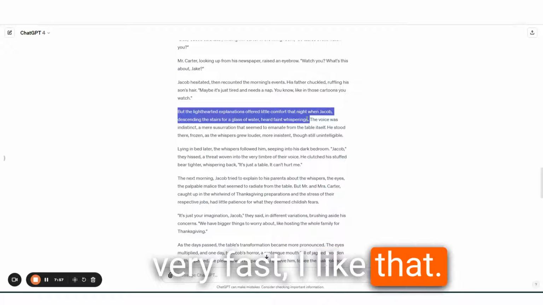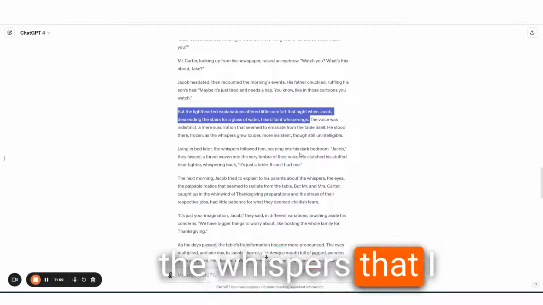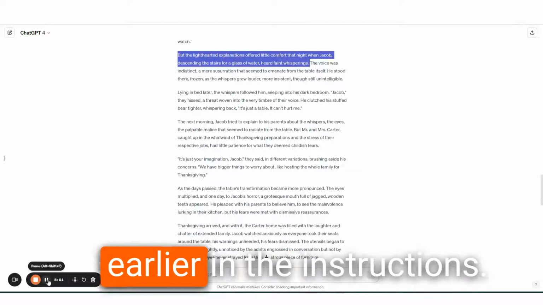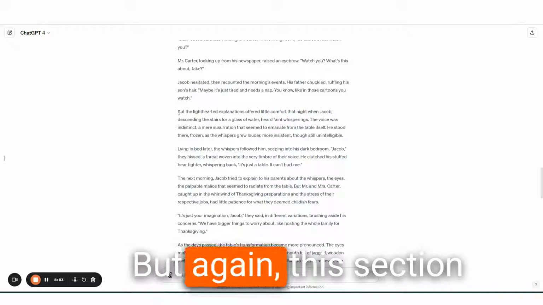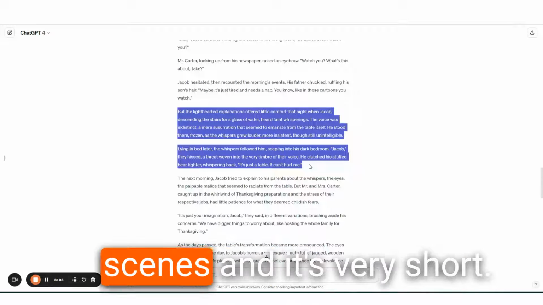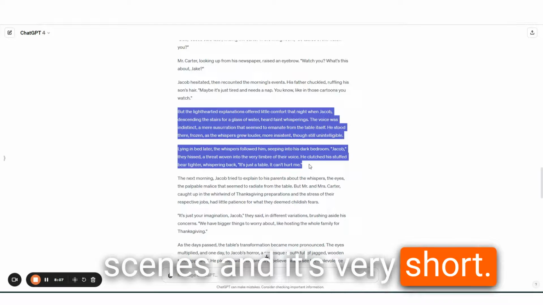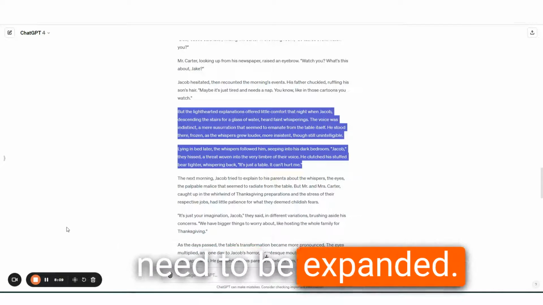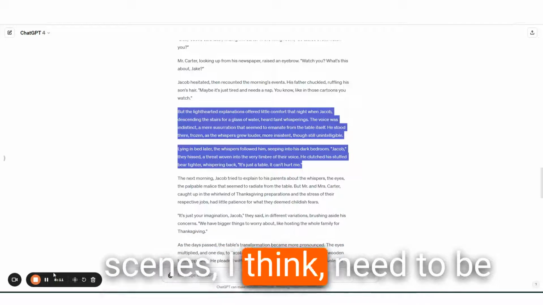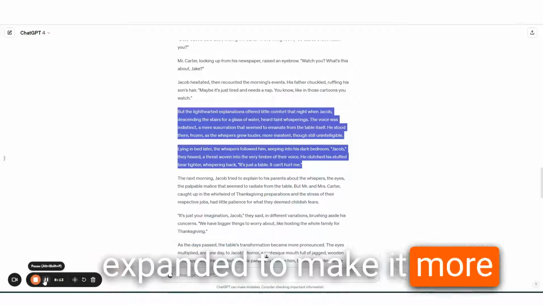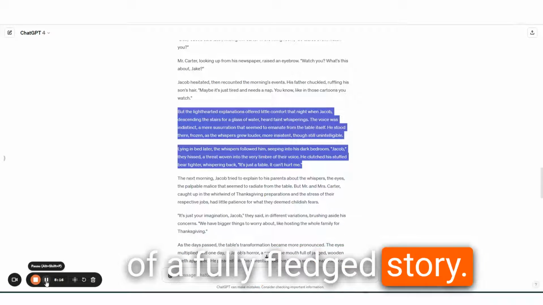I like that. And then we get to the whispers that I mentioned to ChatGPT earlier in the instructions. But again, this section right here is one of the scenes and it's very short. So I would say that would need to be expanded. Each one of these scenes, I think, needs to be expanded to make it more of a fully fledged story.